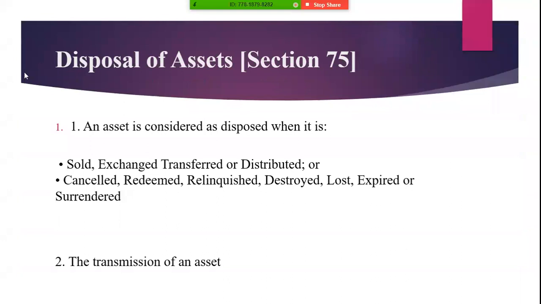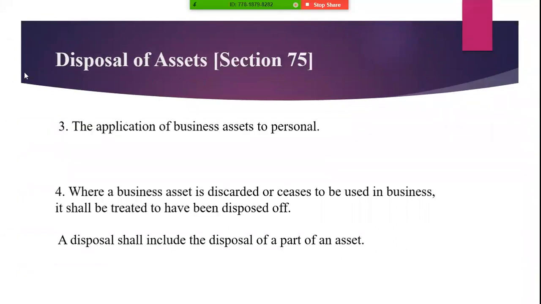Now coming toward Section 75, which is on disposal of assets. An asset is considered to be disposed when it is sold, exchanged, transferred, or distributed, or moreover it is cancelled, redeemed, returned, destroyed, lost, expired, or surrendered. Also, the transmission of an asset by a person or under will shall be treated as disposal of the asset by the person at the time the asset is transmitted.